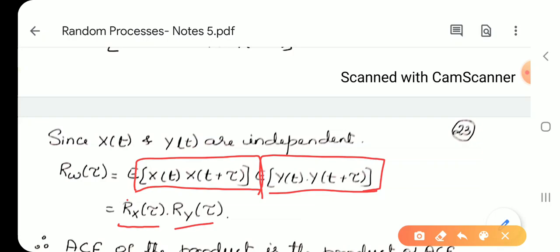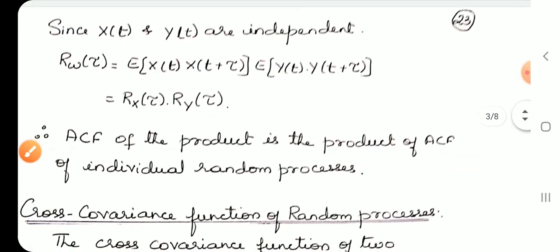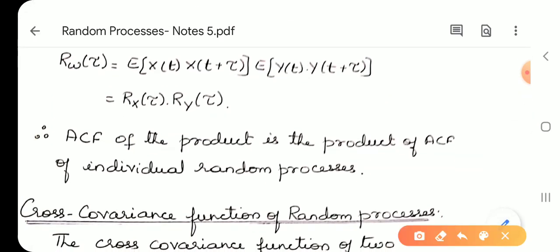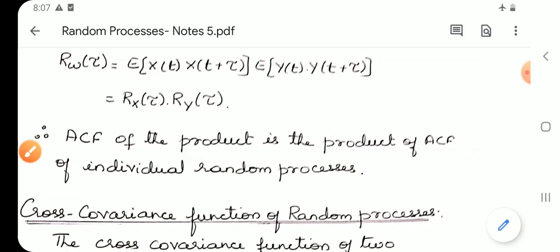Therefore, the autocorrelation function of Wt, when Wt is the product of xt and yt, is given by Rw of tau is equal to Rx of tau into Ry of tau. And one important note is also there. Autocorrelation function of product is the product of ACF, that is autocorrelation functions, of individual random processes.